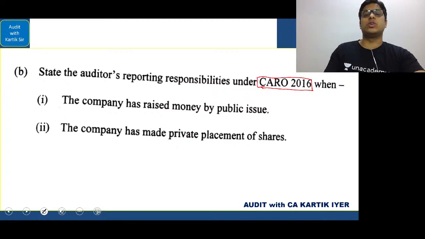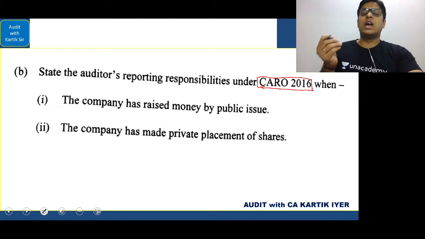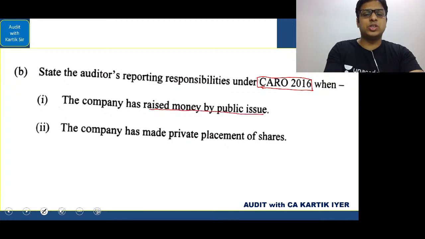I hope, students, you were able to mention the CARO clause and write it properly, and they had asked questions in the exam which are very similar. Remember, the company has raised money by public issue, or the company has made a private placement of shares. In both cases, the company must have raised money and issued shares. You know this. However, you may also know that these lie in different areas of the CARO clauses.